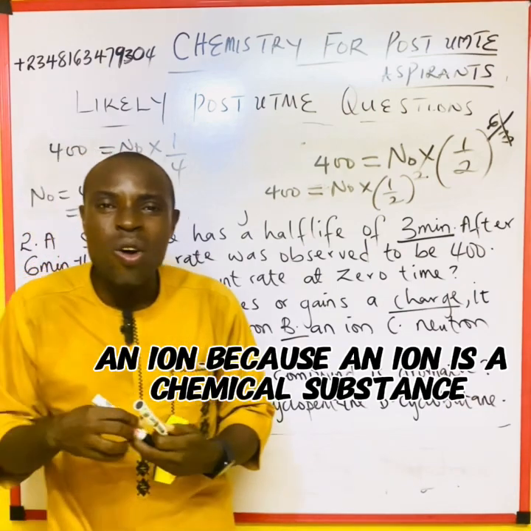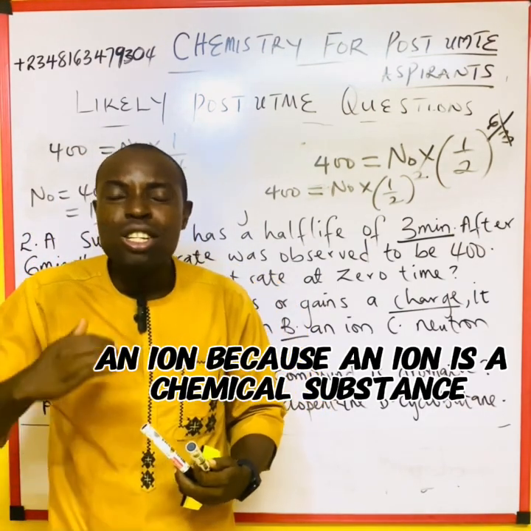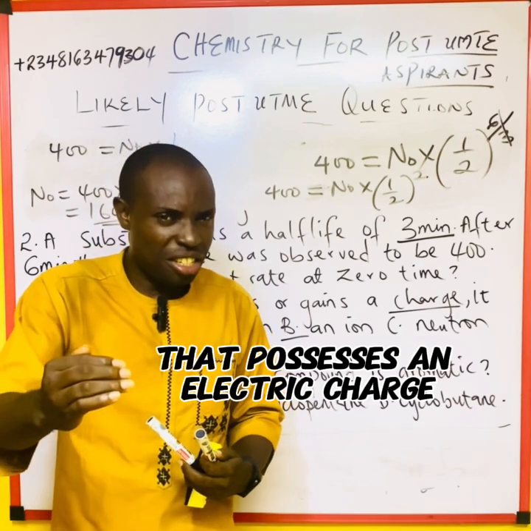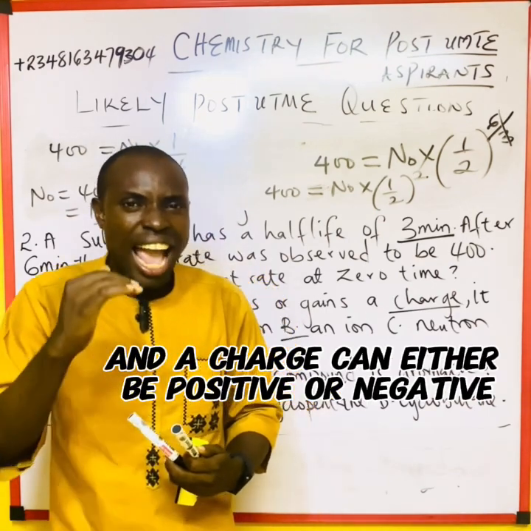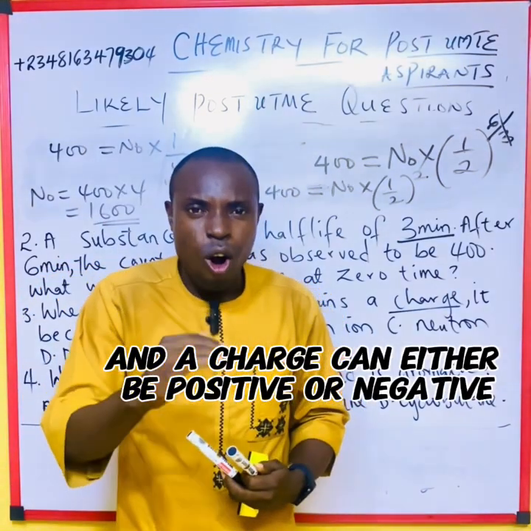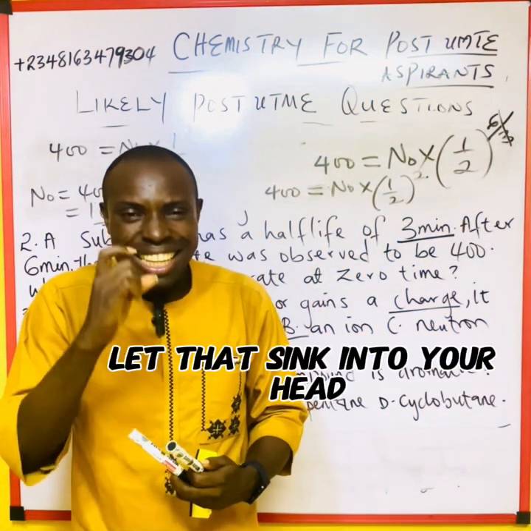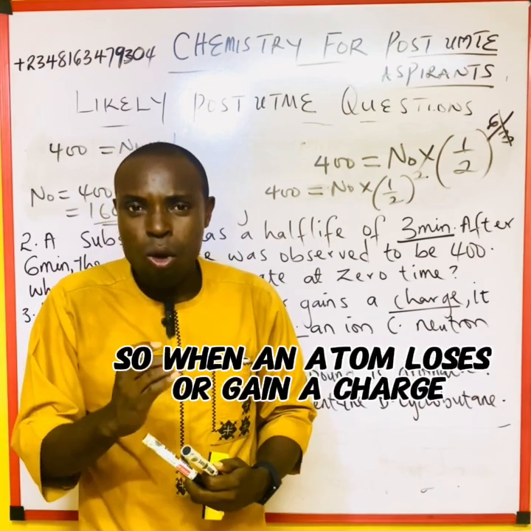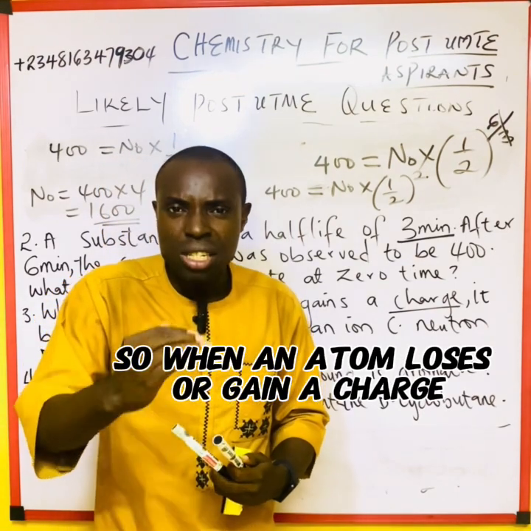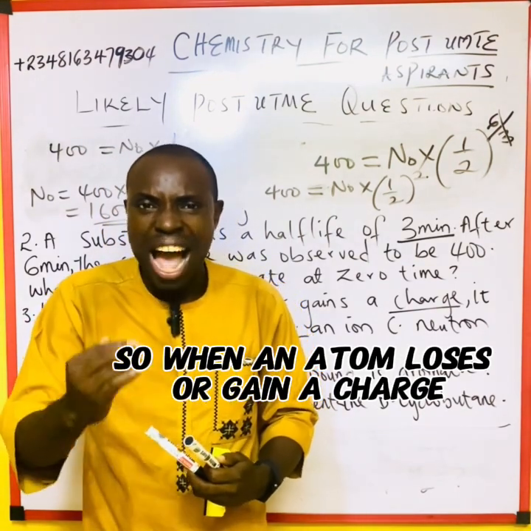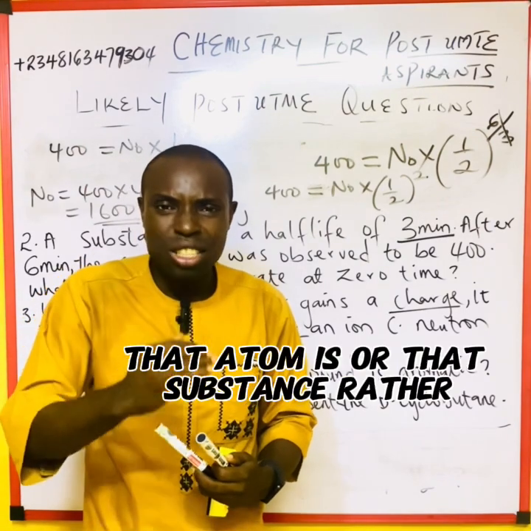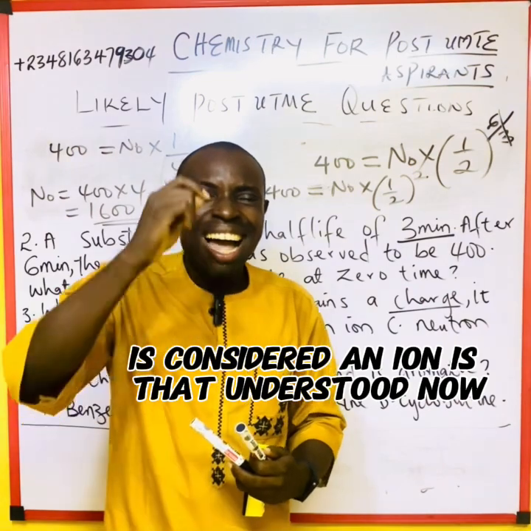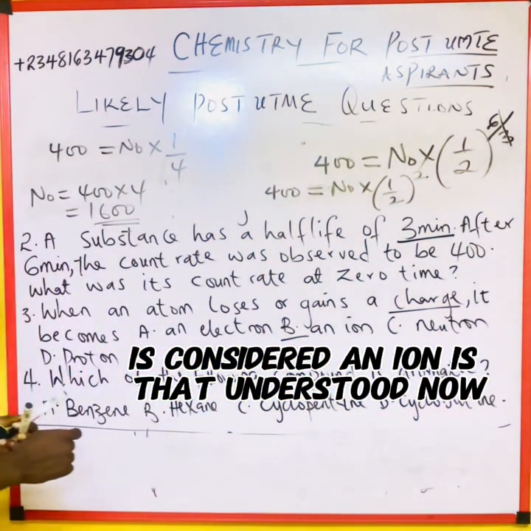Because an ion is a chemical substance that possesses an electric charge, and a charge can either be positive or negative. Let that sink into your head. Is that understood now? So when an atom loses or gains a charge, that substance is considered an ion. Is that understood now?